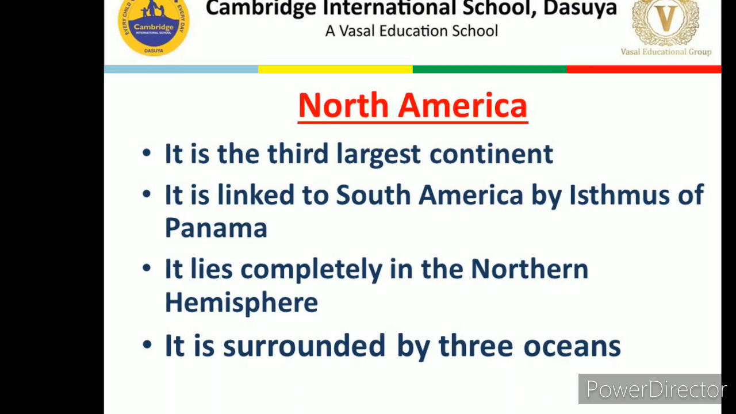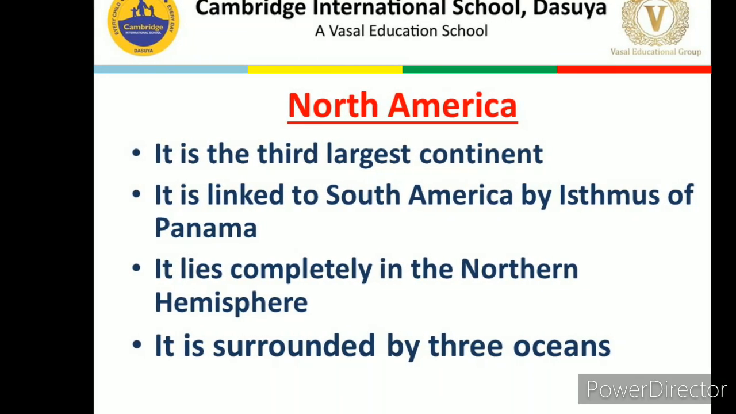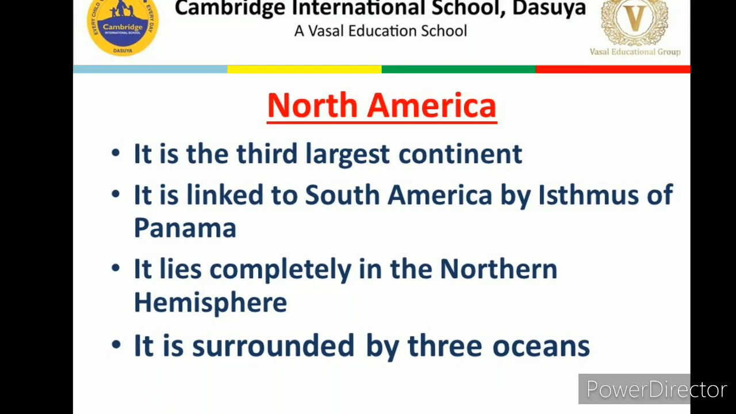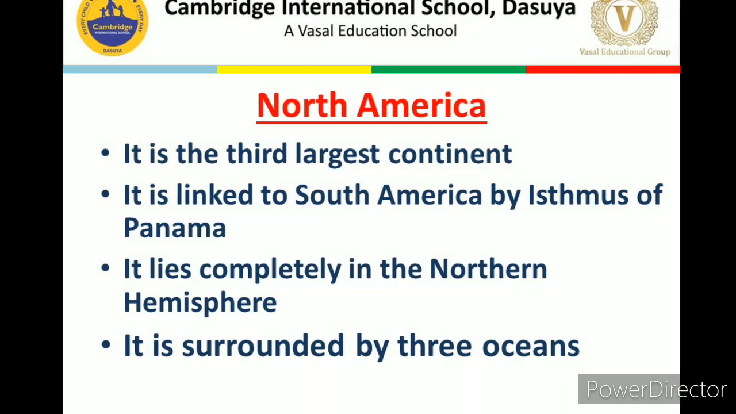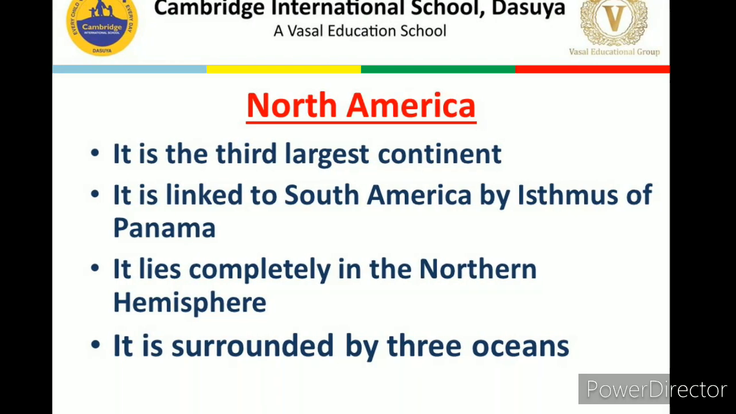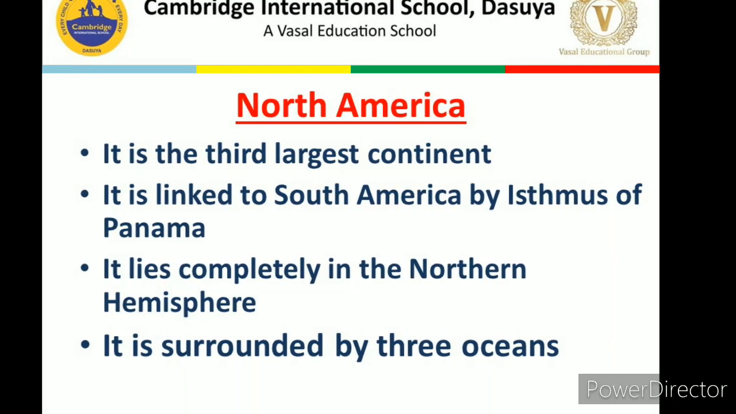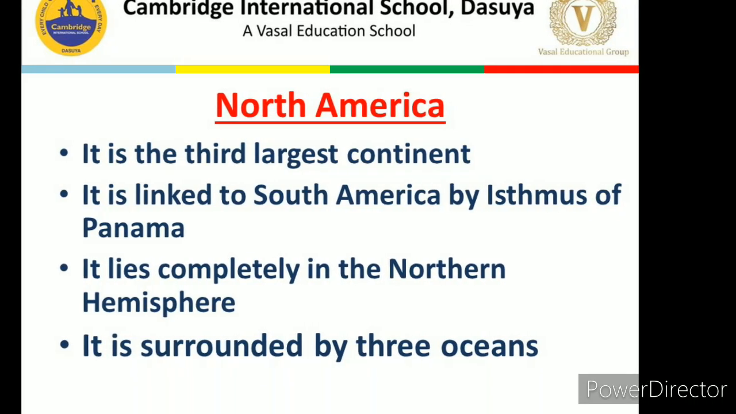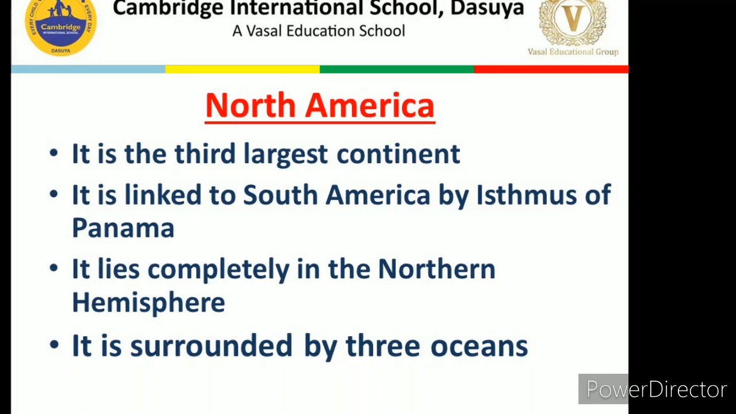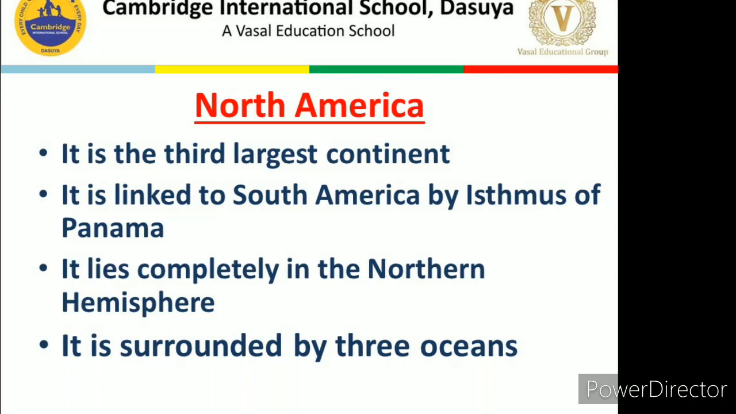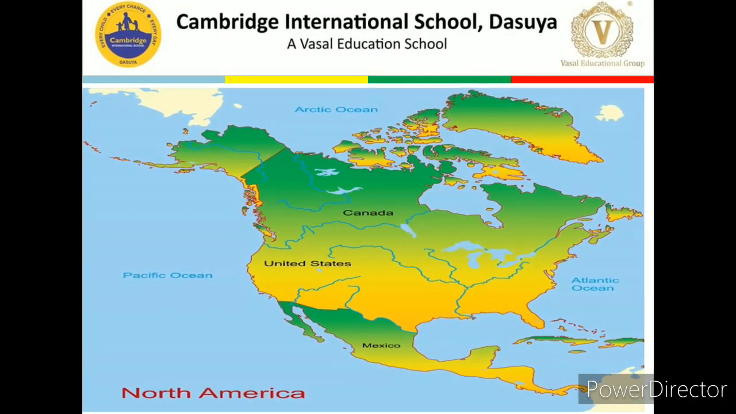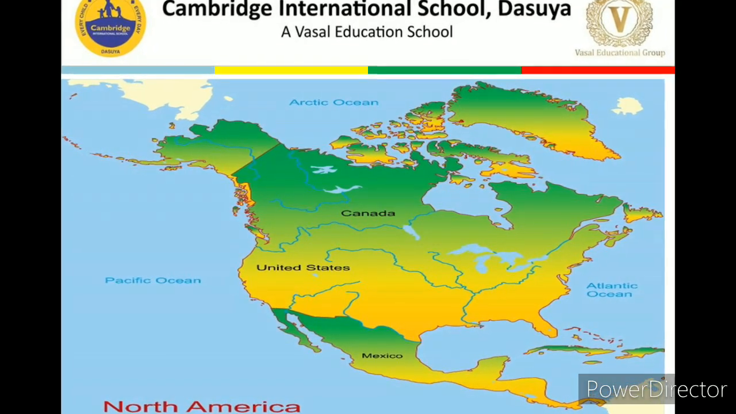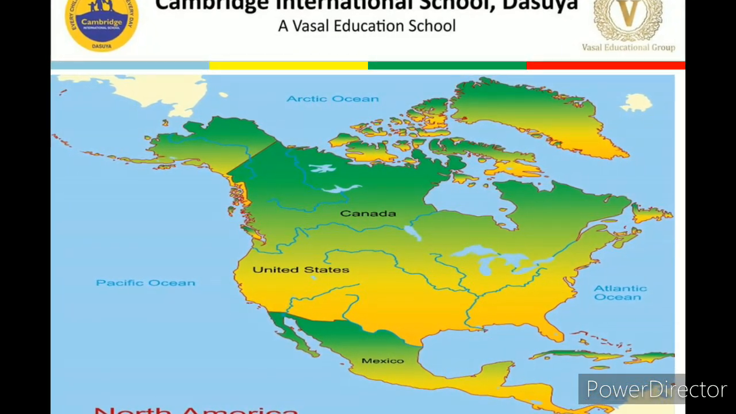Okay, now the next one is North America. North America is the third largest continent. It is linked to South America by the Isthmus of Panama. It lies completely in the northern hemisphere, and it is surrounded by three oceans. You can find those oceans in your book also, and you can note them down. This one is your North America, and these are the different countries in this continent.